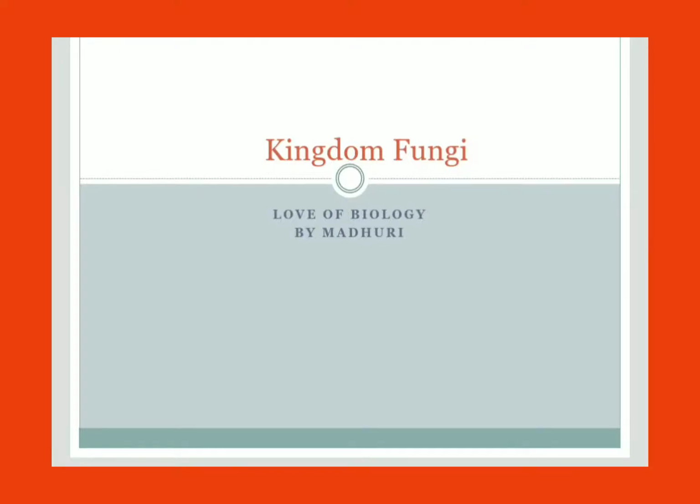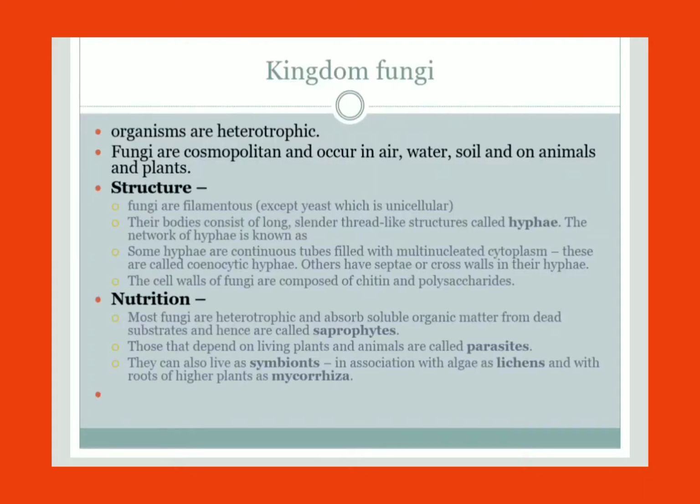Today we are going to learn about the kingdom Fungi. These are heterotrophic organisms and they are present everywhere. They are cosmopolitan, occurring in air, water, soil, and also as parasites. They live on animals and plants.